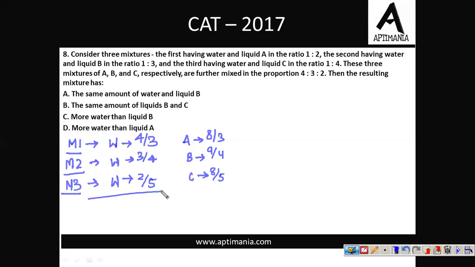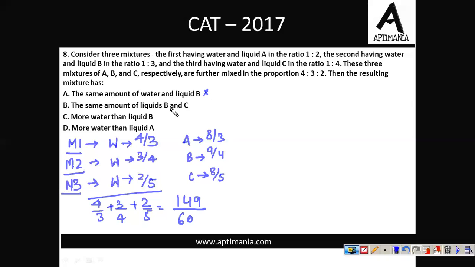So अगर अपन ऐड करें तो total water will be 4/3 plus 3/4 plus 2/5, which on adding, LCM लिया 60 के हिसाब से 80 plus 45 plus 24, a total of 149/60. Right. So in that case, the options: the same amount of water and liquid B. Water is 149/60. Liquid B is 9/4. So they are not equal. So first option is wrong.